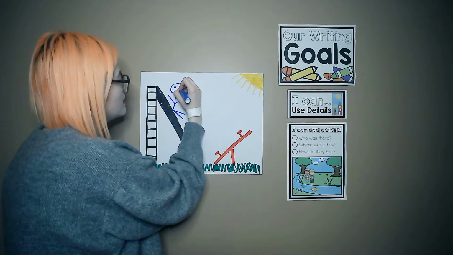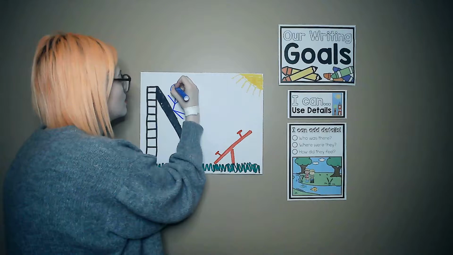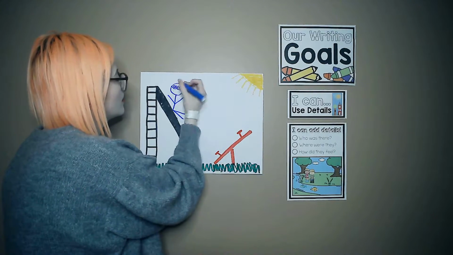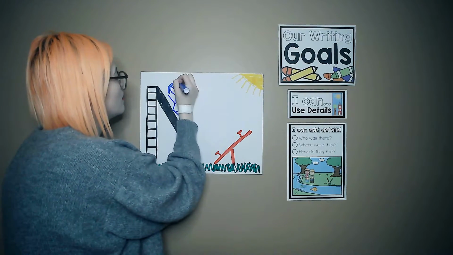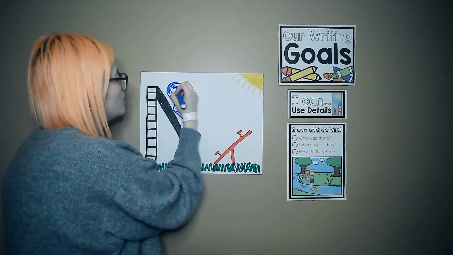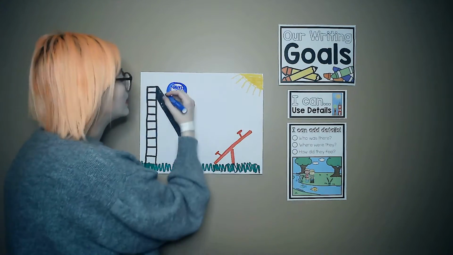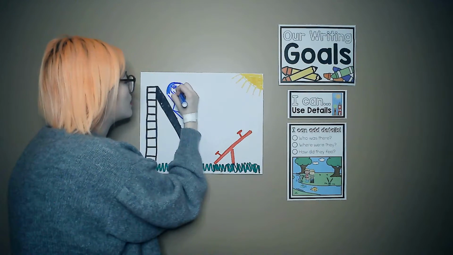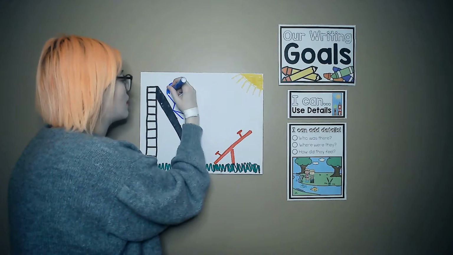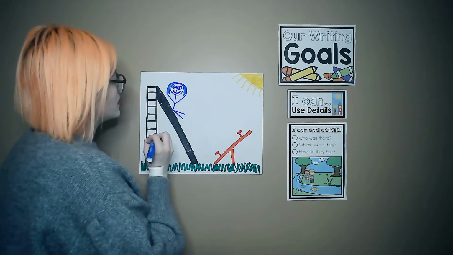So I need eyes, my glasses, and my hair, and the nose. And I'm going to draw a really big smile because I can add how I'm feeling. And I'm feeling happy when I'm going down the slide. So I'm going to make my smile really big because I'm happy when I go down the slide.